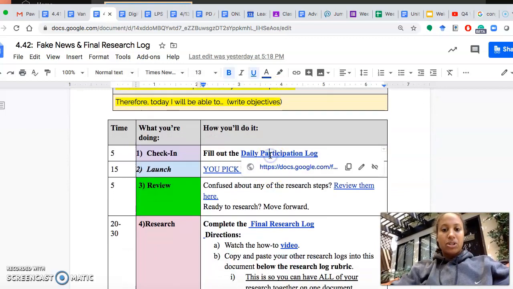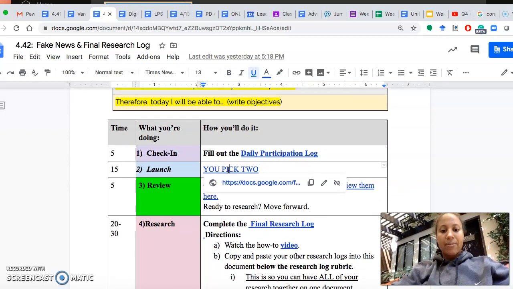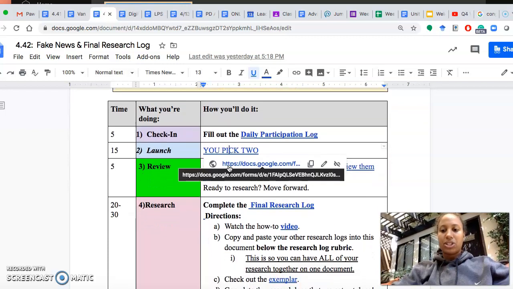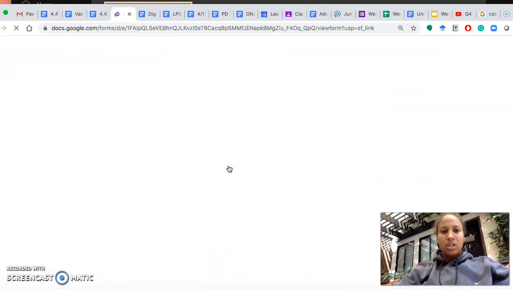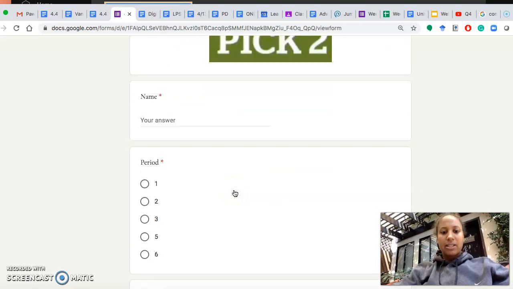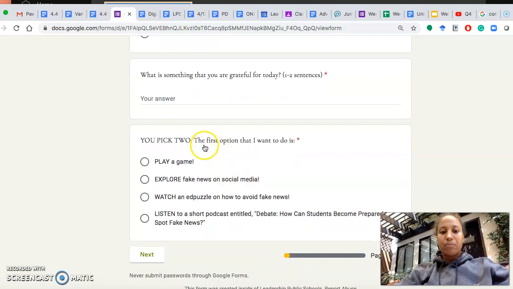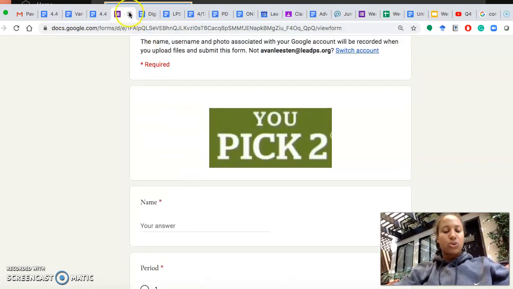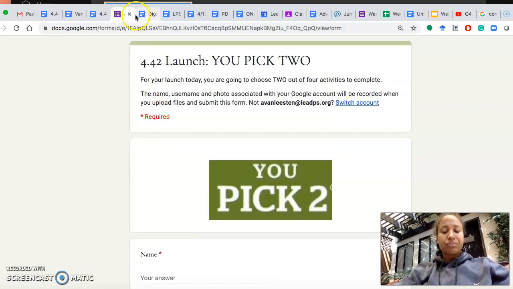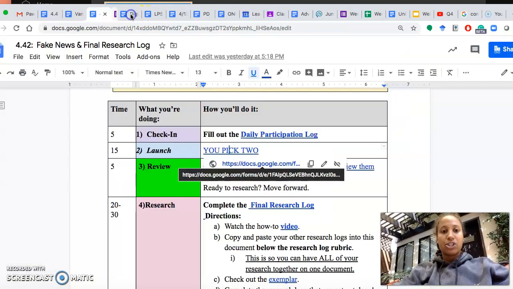So first make sure that you complete the daily participation log, and then you're going to complete the launch, which is this You Pick 2. So you're going to click on this, and you are going to be able to pick two of these following options. You can either play a game, explore fake news on social media that you guys see, watch an Edpuzzle on how to avoid fake news, or listen to a short podcast about fake news. So you're going to have choice in this launch.